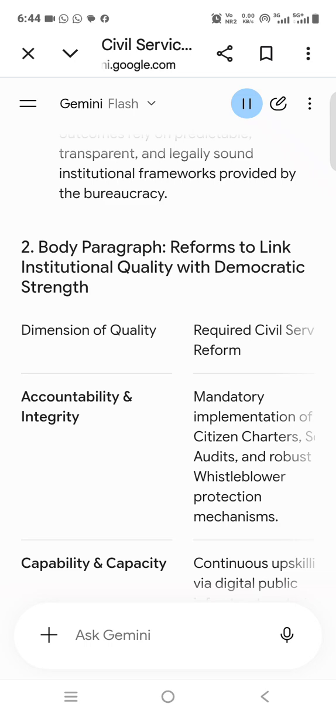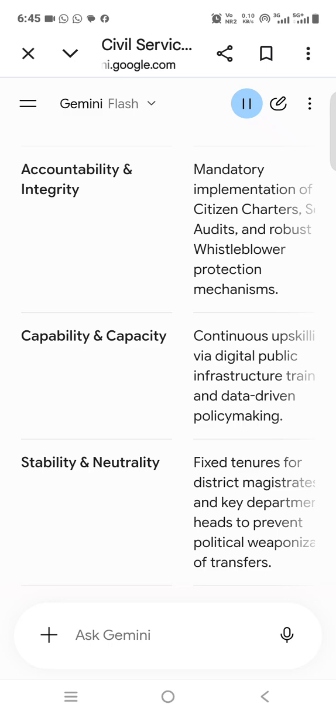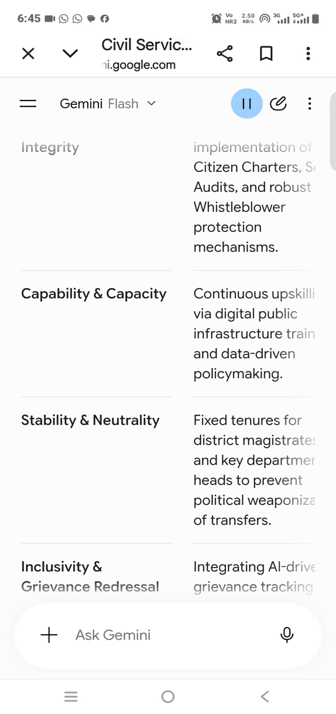Mandatory implementation of citizen charters, social audits, and robust whistleblower protection mechanisms. Empowers grassroots citizens and checks the misuse of public funds. Capability and capacity. Continuous upskilling via digital public infrastructure training and data-driven policymaking. Minimizes policy paralysis and delivers public goods efficiently.